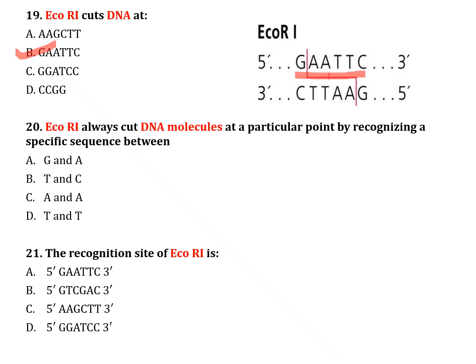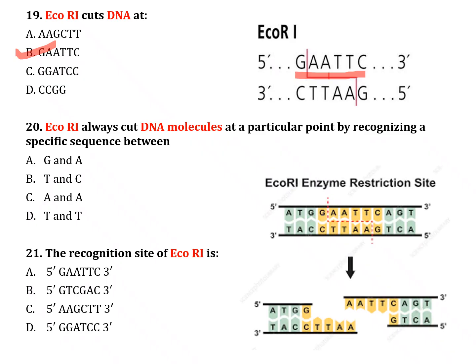GAATTC. The next question, number 20. EcoR1 always cuts a DNA molecule at a particular point by recognizing a specific sequence between: option A, G and A; option B, T and C; option C, A and A; option D, T and T. The correct answer is option A, G and A.